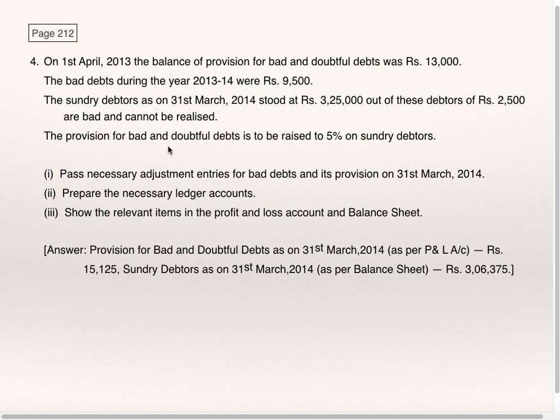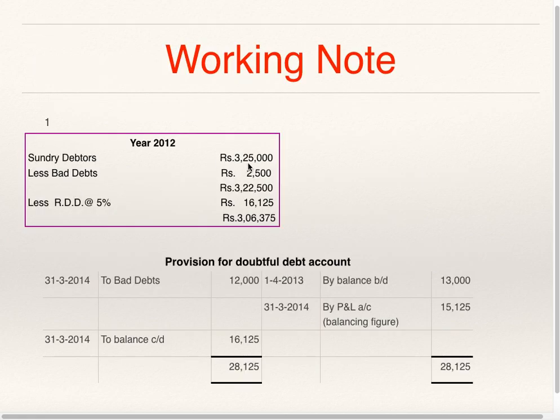Do this, all the 3 sub questions. See whether you get the answer. I have prepared working notes for you. Just go through the working notes. Sundry debtors 3,25,000 minus bad debts 2,500, net figure is 3,22,500. RDD is 5%, so it is 16,125. So debtors balance is 3,06,375. Provision for doubtful debts account, balance brought down 13,000, balance carried down 16,125. Just now we have worked out.